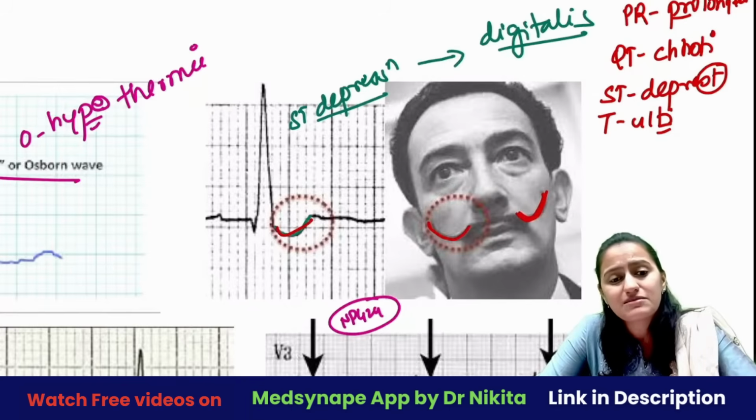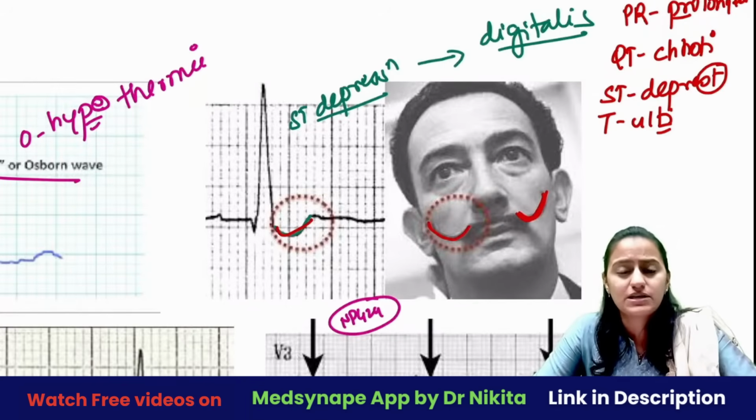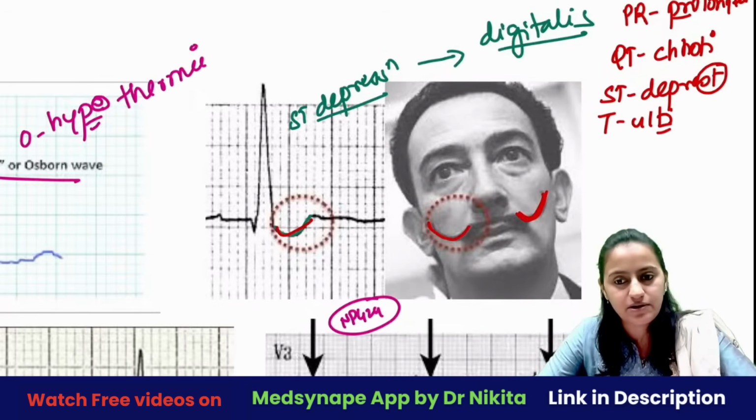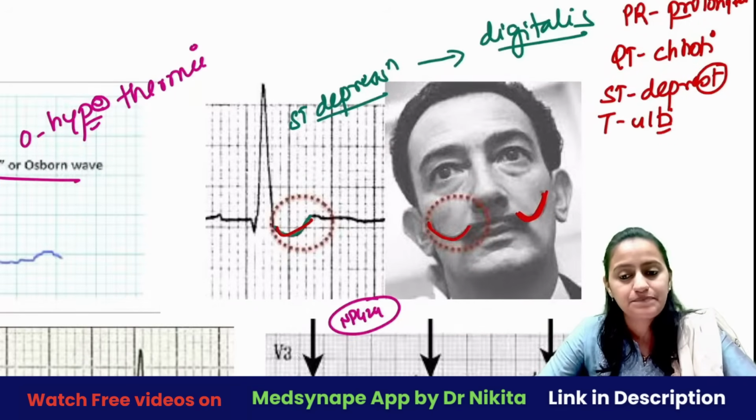It can also lead to arrhythmia, right? So remember, ventricular bigeminy is the most common arrhythmia that you see with digoxin. Okay, ventricular bigeminy. Okay, clear with everyone?